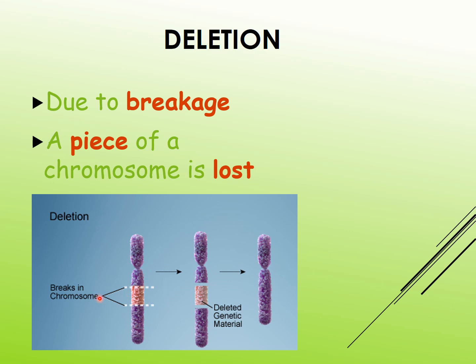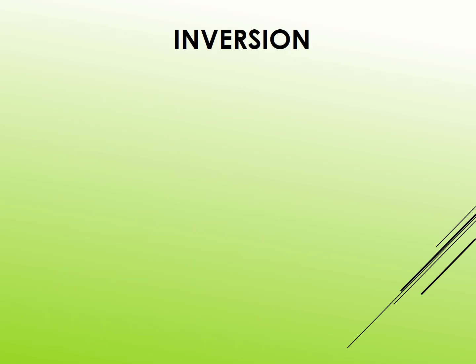Here there is a break or loss of a segment of the chromosome. So this portion gets deleted and the final product of the chromosome is like this. So this is called deletion, that is, a loss of a segment of a chromosome.